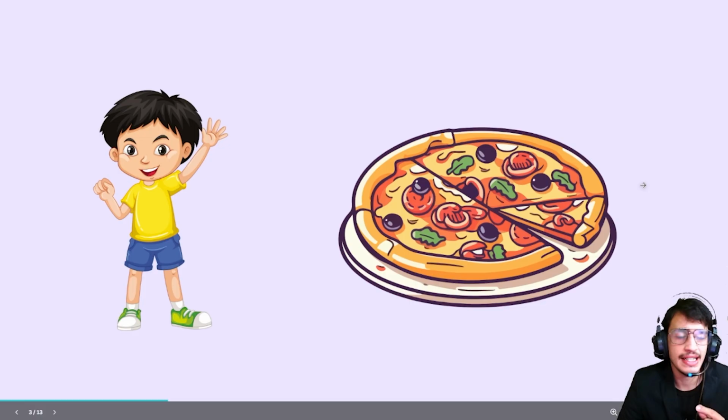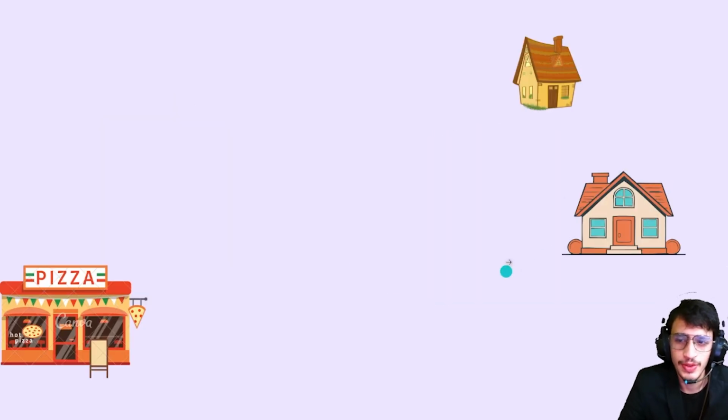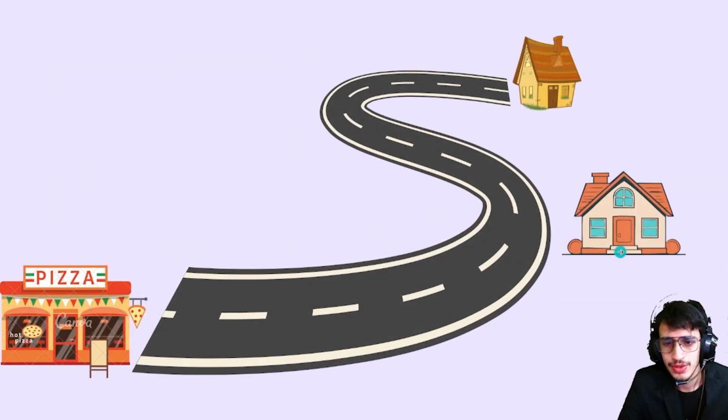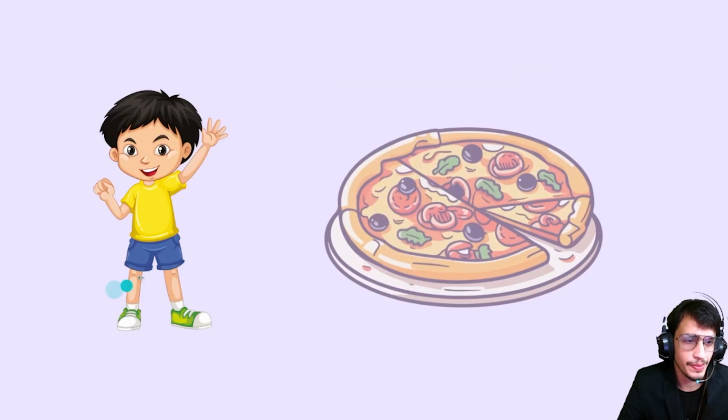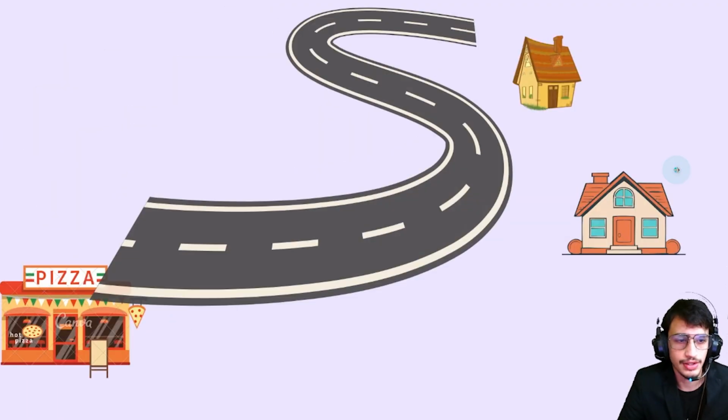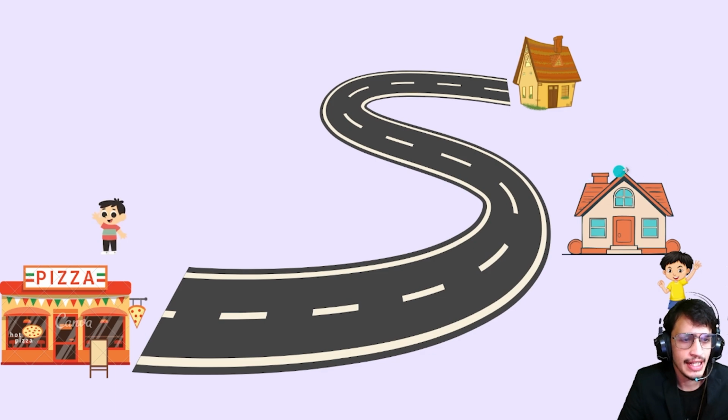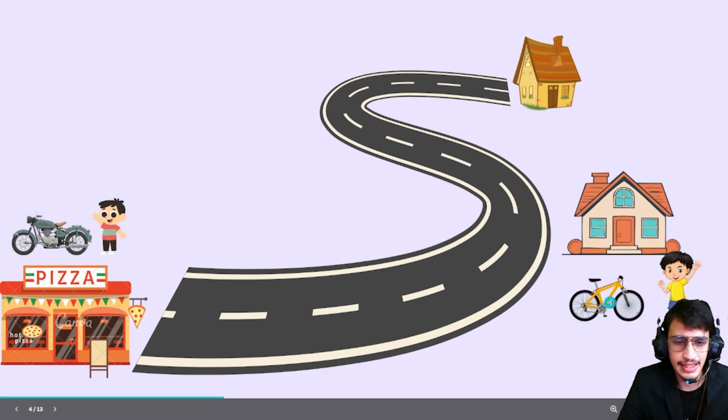To eat the pizza, he has several ways. This is the home of Raju, and this is the pizza shop. This is the home of Raju's friend Madhav. Madhav is already near the pizza shop, and he has a motorcycle, and Raju has a cycle.